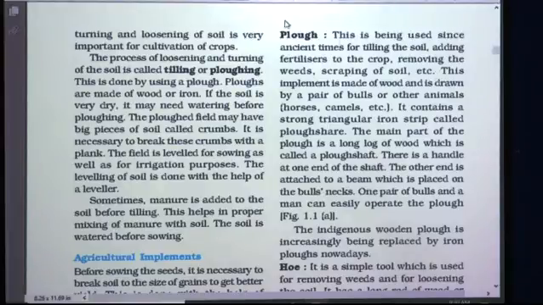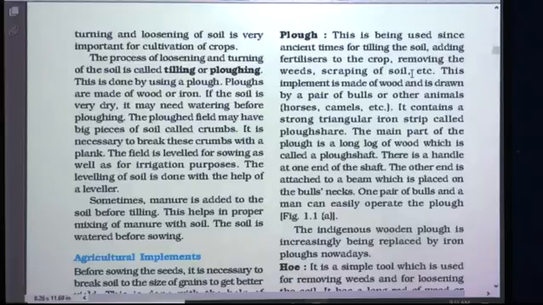Now here students, weeds means unwanted plants. If some unwanted plants grow, they also start consuming all those nutrients, and they also require water. They grow more rapidly and they start competing with the crops. So they are unwanted, they should be removed, and such removal of weeds is done with the help of the plough.